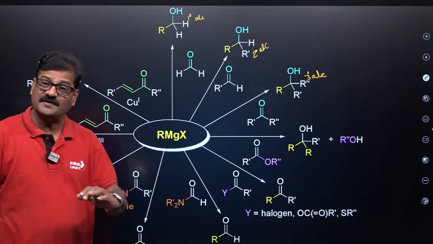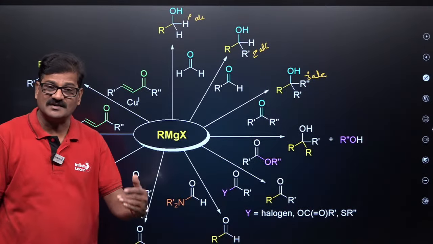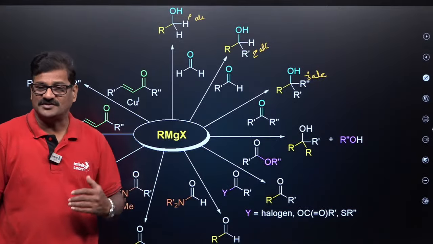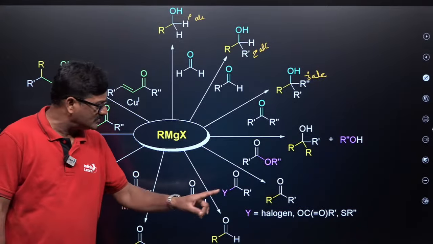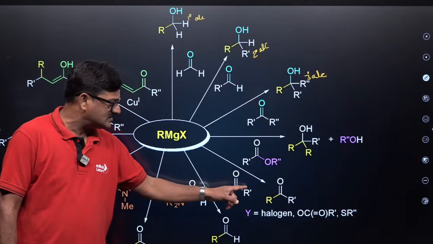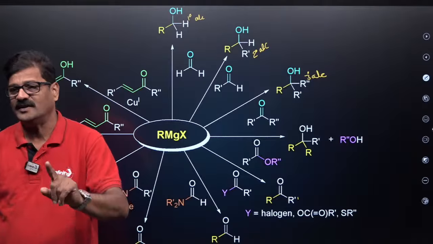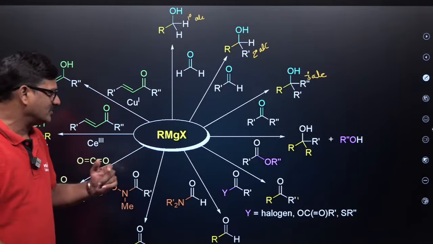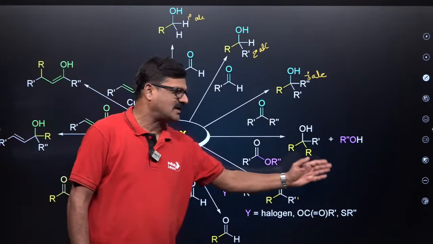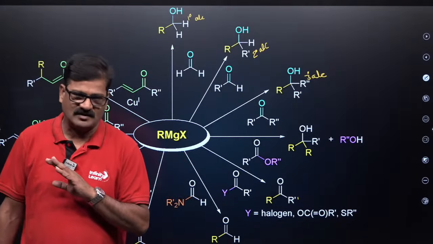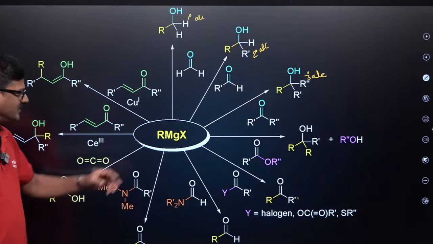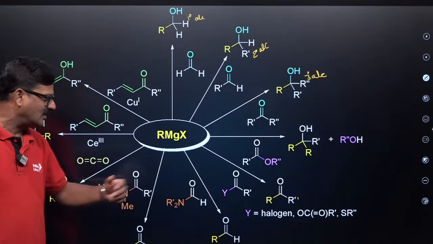If there is a further addition, it gives a tertiary alcohol, but you will see acid workup is done, so you have to end up with a ketone only. That's very important. So with over enthusiasm, if excess is added further, it's not at all correct. And these are the amide and aldehyde.